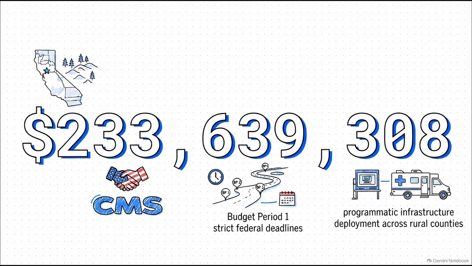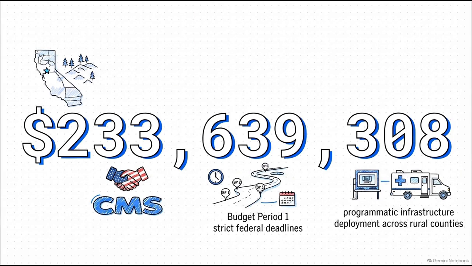So, looking at the numbers, California received an unrestricted federal award of exactly $233,639,308 for budget period 1. This is fully funded by CMS. This figure is basically the baseline capital the state is using to mobilize its operations. And remember, budget period 1 is really just the starting line of this multi-year federal initiative.